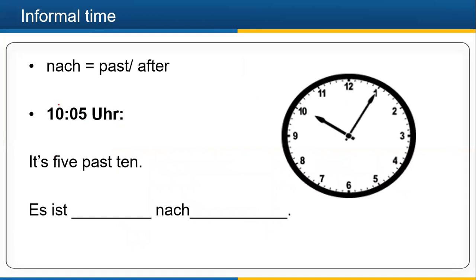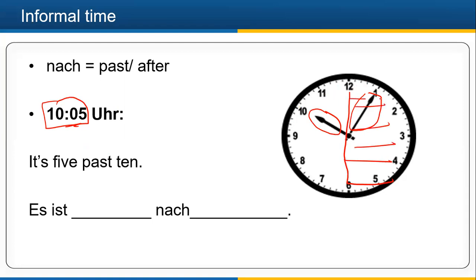So let's look at our first example. It says 10 o'clock and 5 minutes, right? It is 5 past 10. So if the minute needle, this is the minute needle and this is our hour needle, if the minute needle is in the first half, in this area, right? This all is bajkar. So this is nach, past, right?